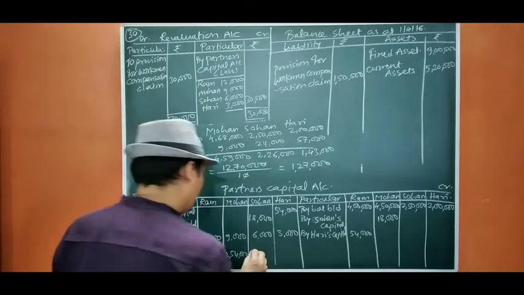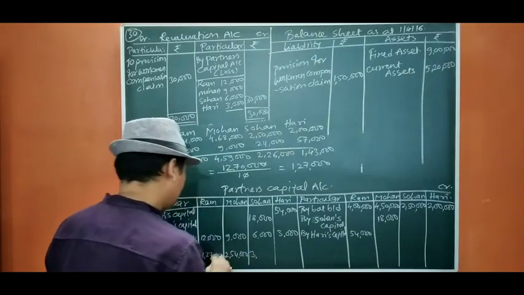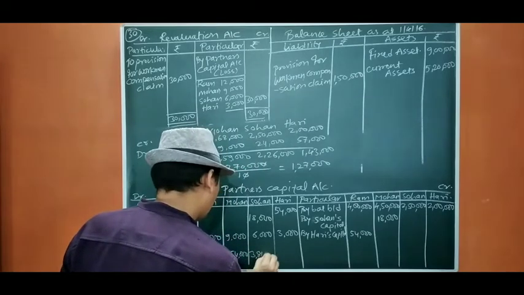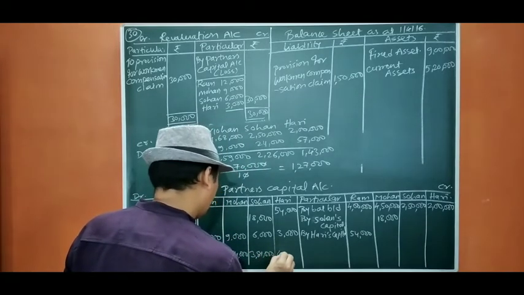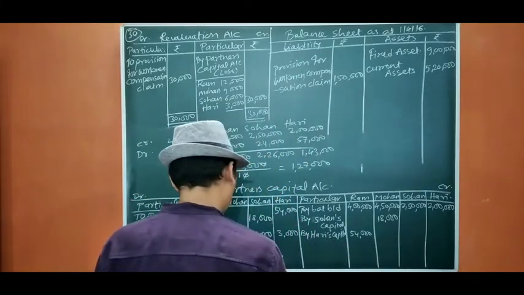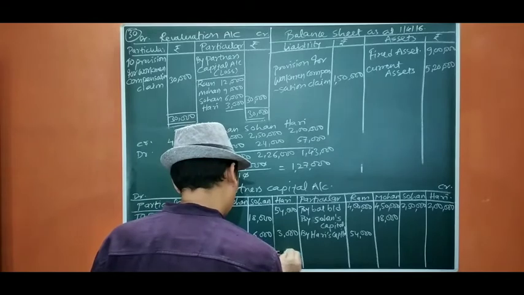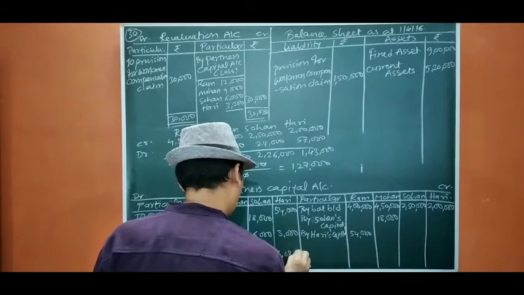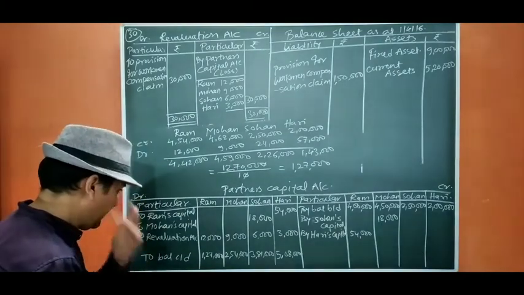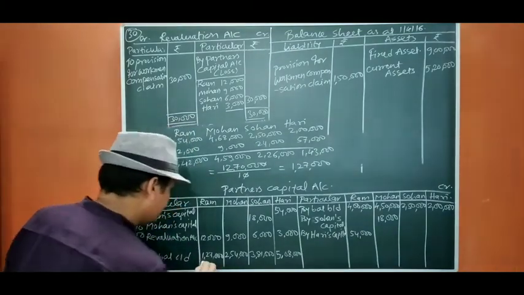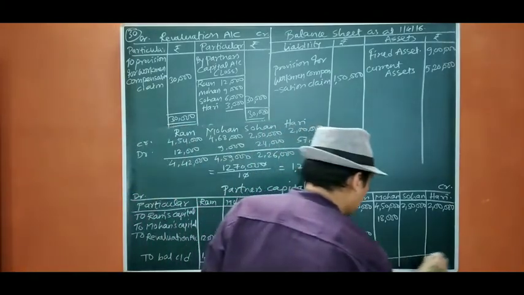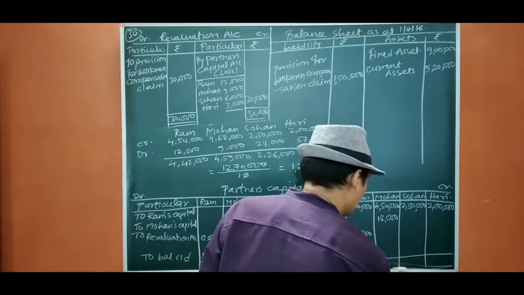For 3 it will be 3,81,000. Then 4 it will be 5,08,000. Okay. Then we are going to close it. Now we are going to find out the balancing fee.